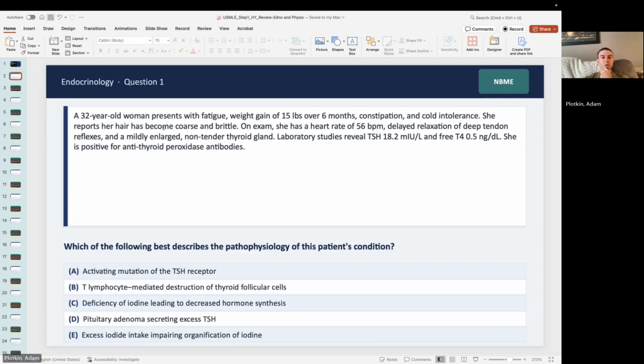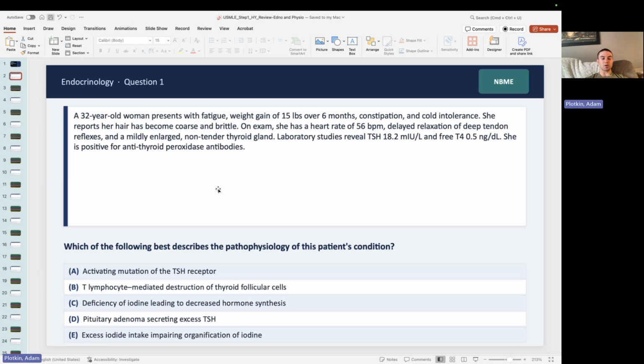All right, 32-year-old woman presents with fatigue, weight gain of over 15 pounds over 6 months, constipation and cold intolerance. She reports her hair has become coarse and brittle. On exam, she has a heart rate of 56, delayed relaxation of deep tendon reflexes, and a mildly enlarged non-tender thyroid gland. She has a TSH of 18.2, which is elevated, and a free T4 of 0.5, which is low. She is positive for anti-thyroid peroxidase antibodies.